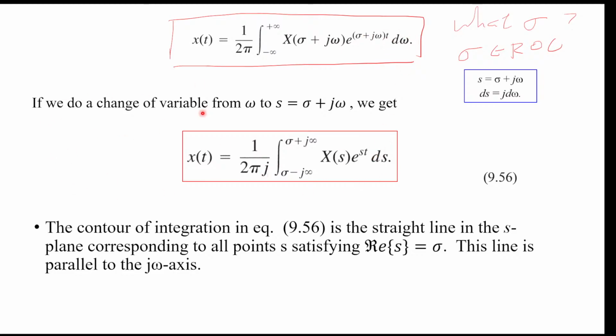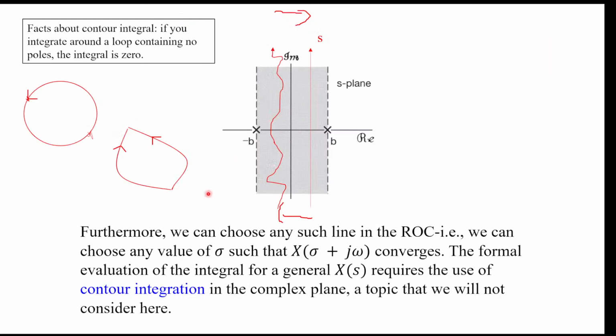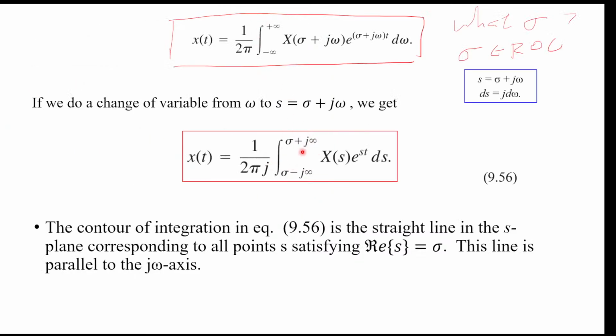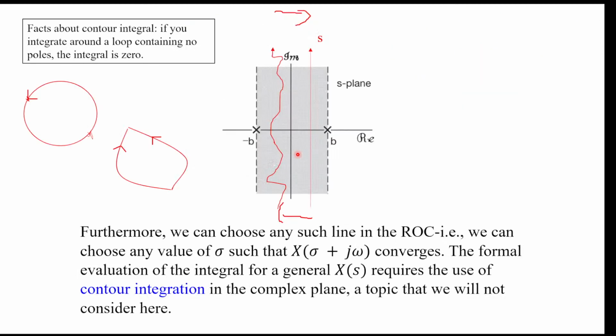Okay, but now this is something that you probably didn't learn in your freshman calculus. We go from conventional integration to complex analysis. Now we are doing integration over a complex number, and because complex numbers don't lie on a line, a complex number is actually in a plane. So we need to specify the path of the integration on your complex plane. The path of your integration is sigma minus j infinity to sigma plus j infinity, which corresponds to this line.